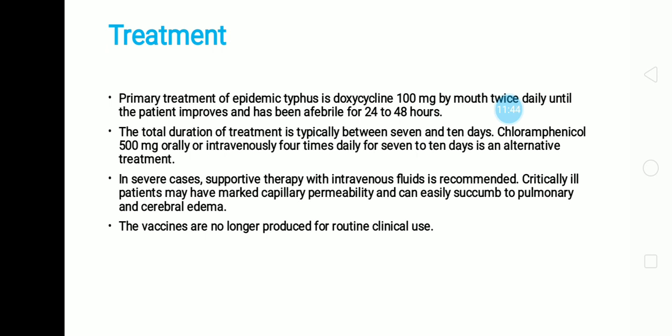Another treatment is chloramphenicol 500 mg orally or intravenously 4 times daily for 7 to 10 days, which is an alternative treatment. In severe cases, supportive therapy with intravenous fluids is recommended.